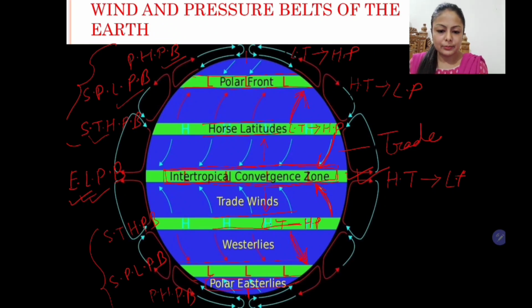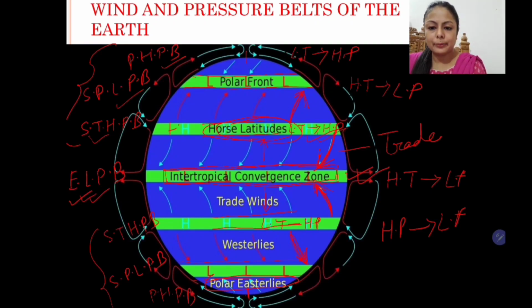See children, the names are mentioned here. Now why do these winds blow from one particular pressure belt to another? The answer is, I have told you, winds blow from high pressure to low pressure. So definitely from the horse latitude, which is the subtropical high pressure belt, the wind will blow towards the equatorial region or equatorial low pressure belt, because it's a low pressure belt and this is a high pressure belt. So from high pressure to low pressure.